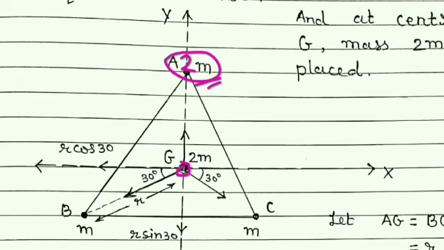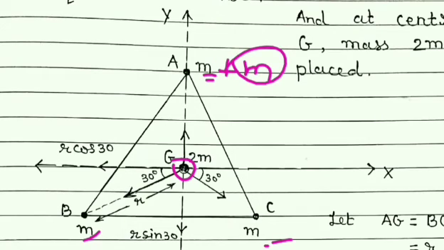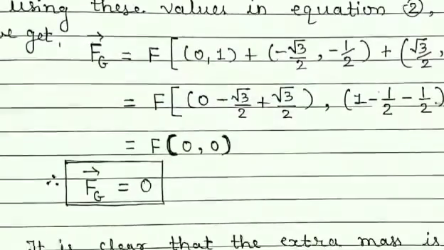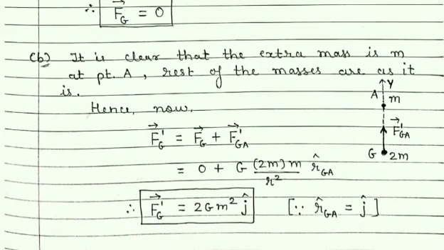So students, it is clear that earlier only this mass m was there, so the force was 0. Now one extra mass was added, and so the force on G is due to this extra mass only, which is at point A. So we can write in this way, that the extra mass at point A is now m, and at point G the mass is 2m, and we want to find this force.